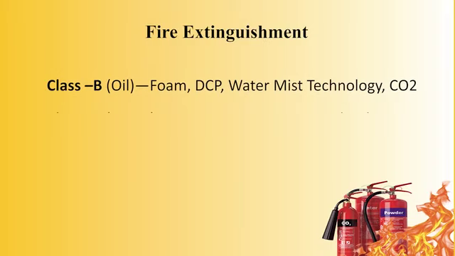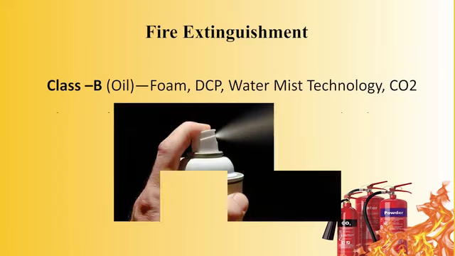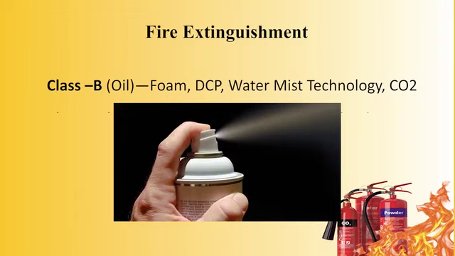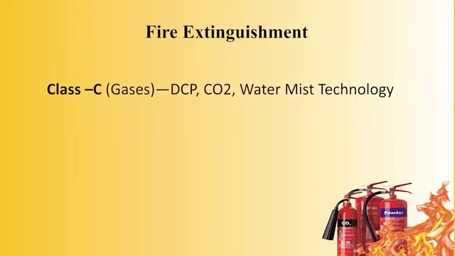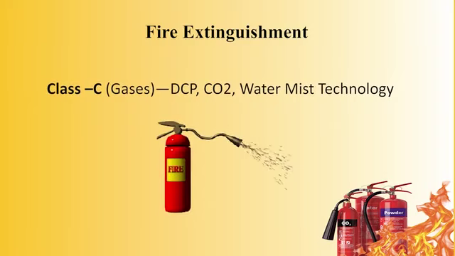The use of water in the form of fine spray, like your room freshener, etc. And oil fire can be extinguished with the help of water mist technology by using a special type of equipment. Class C, gas fire can be extinguished by water mist technology, CO2, dry powder, dry chemical powder.